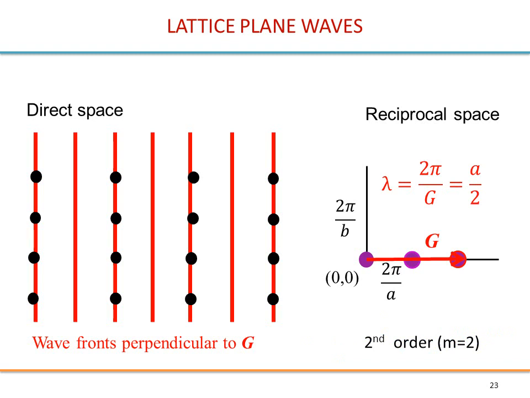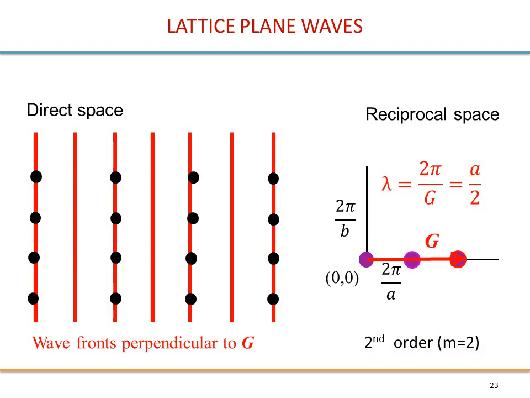So let's now take another point on the same line. This g vector will also give you a plane wave, but this time the wavelength will be a divided by 2. So the wavefronts corresponding to that plane wave are given here. You have the same as before, passing through the lattice points, but also some additional wavefronts in between. In fact, what this represents is the second order of diffraction in that direction. So it's m equal 2.